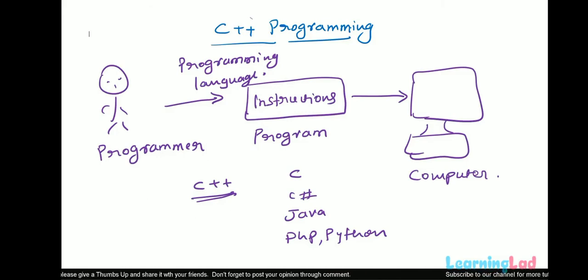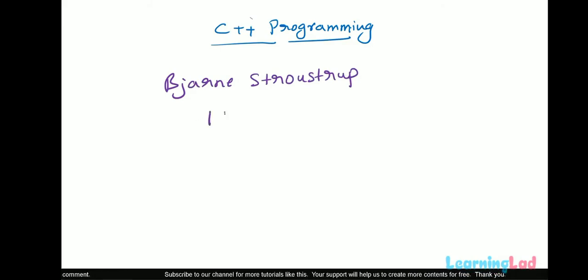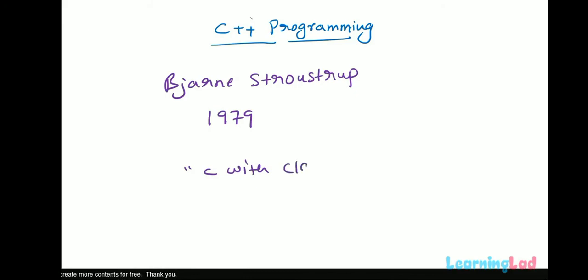Alright, now the next thing is why C++ was created and when it was created. This C++ programming language was created by Bjarne Stroustrup and his team in 1979 at Bell Laboratories in New Jersey. Now, when this language was created, they didn't directly call it C++. Instead, they called it C with Classes.